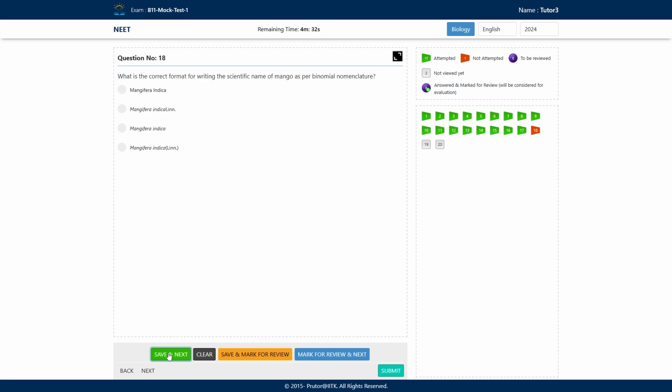See, the correct way of writing: you will write the genus name, then the species name. The genus name should start with a capital letter. The species name starts with a small letter, and both are in italics.